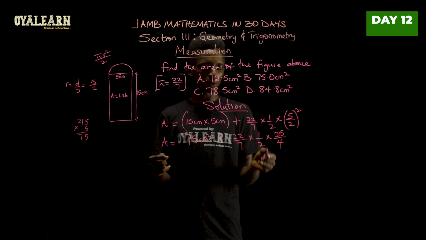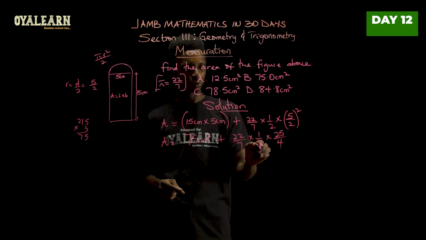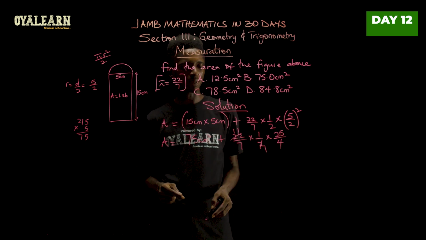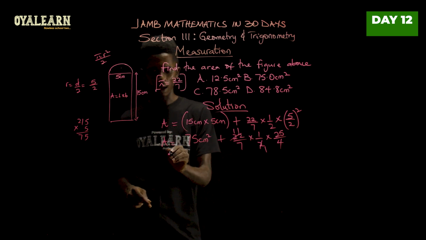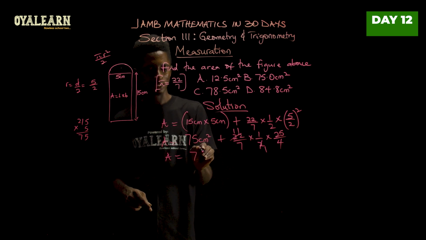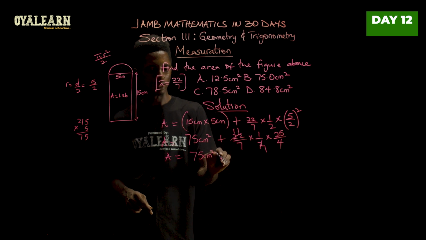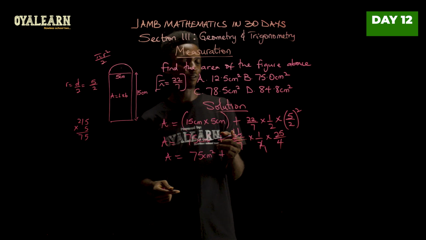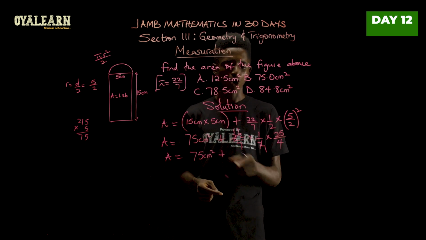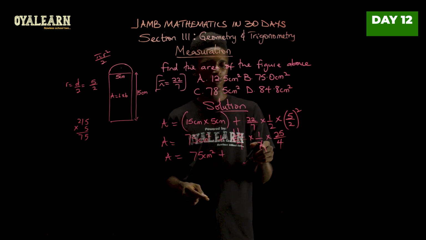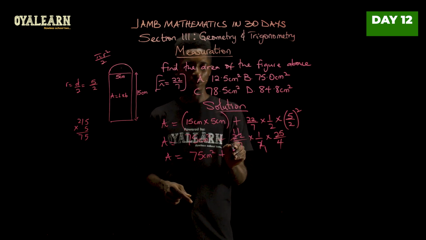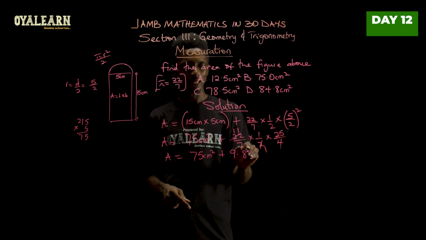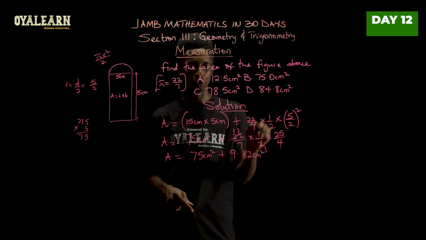So working with this, we see that 2 can go here 11 times. And then we would have A equals 75 centimeters squared plus. Now you can compute this with your calculator. All you need to press is 11 times 1 times 25, all divided by 7 times 4. And that would give you 9.82 centimeters squared.